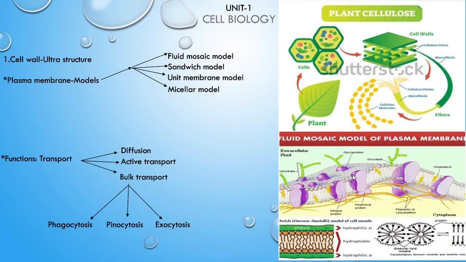To explain the structure, there are models: fluid mosaic model, sandwich model, unit membrane model, and micellar model. So what is the fluid mosaic model? Here lipids and proteins are there. See the white color, these are the lipids, and they are in a fluid nature. In this sea of lipids, the purple color ones are the proteins, which resemble icebergs, right? That is the reason for the name fluid mosaic model, given by Singer and Nicolson.